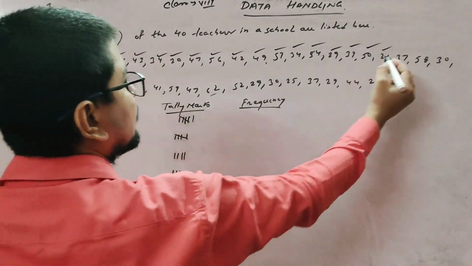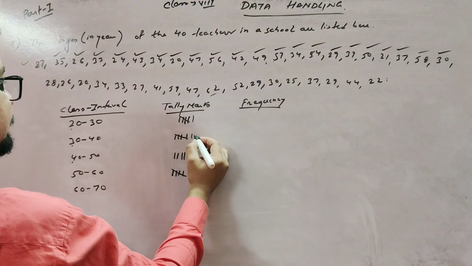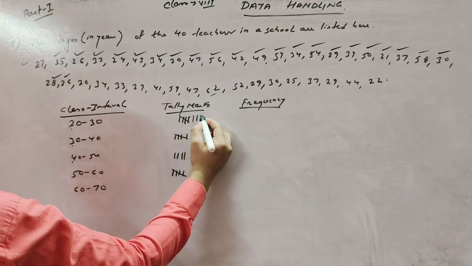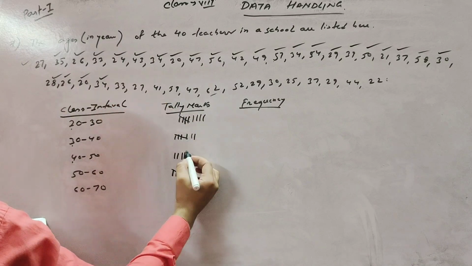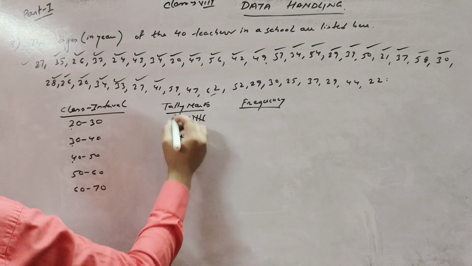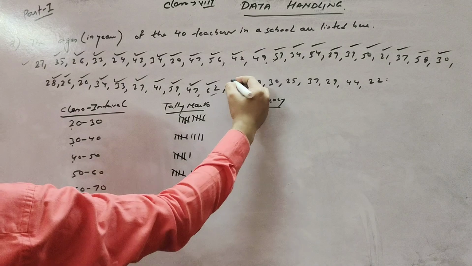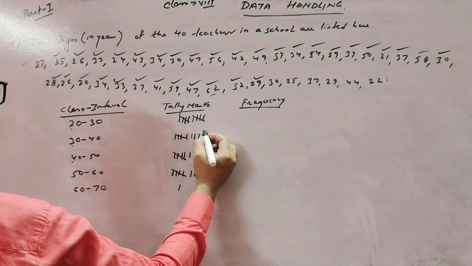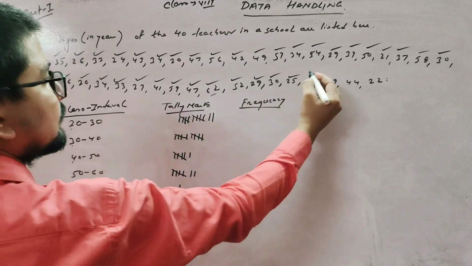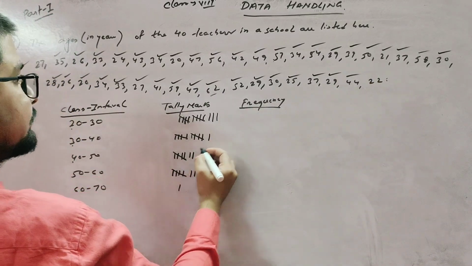21, 37, 58, 30. 30 is here, because this is up to 29. 28, 26, 20, 34, 33, 27, 41, 59, 47, 62, 52, 29, 30, 25, 37, 29, 44, 22.